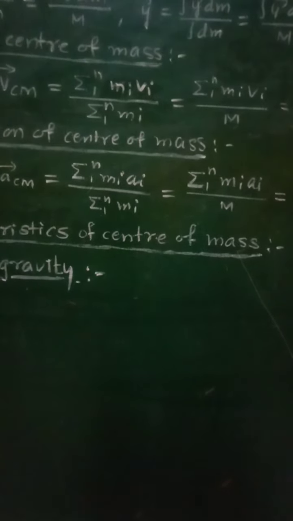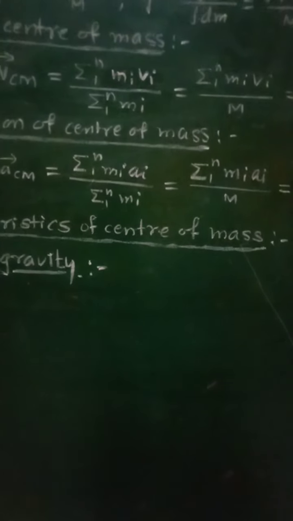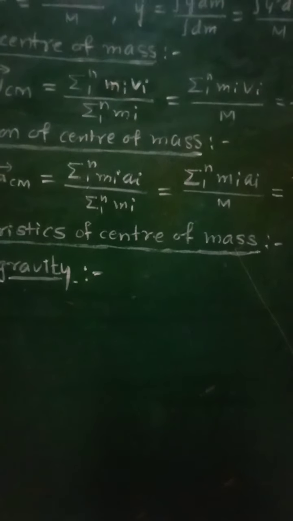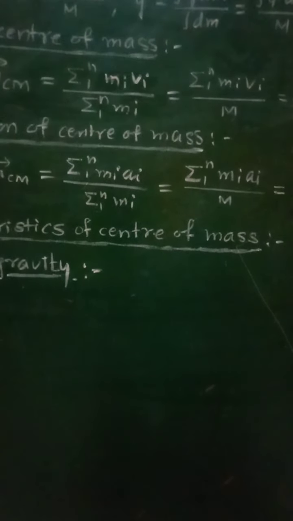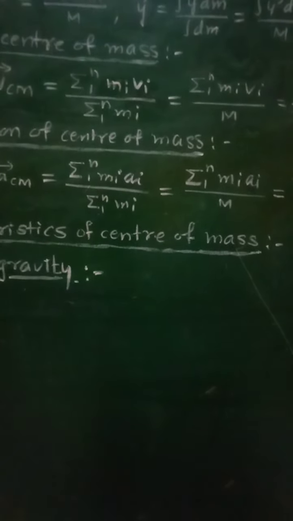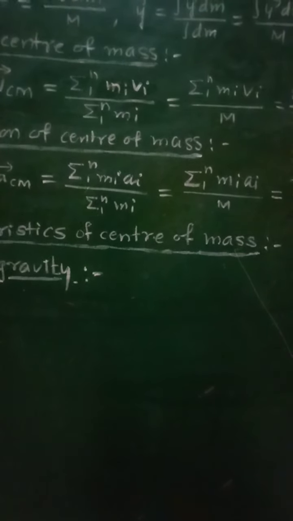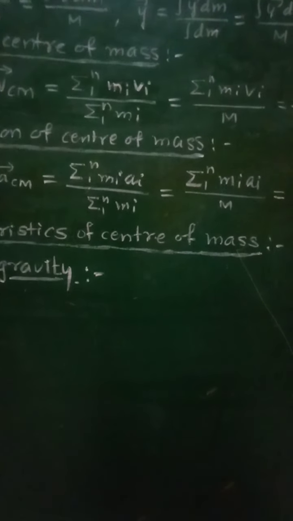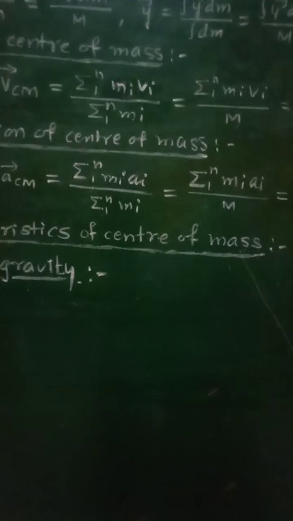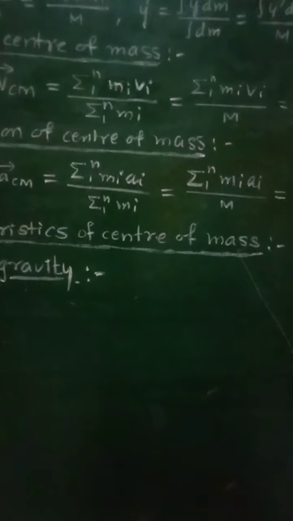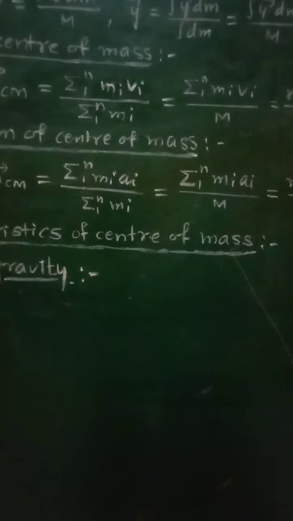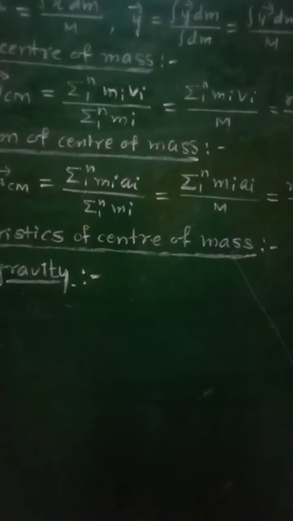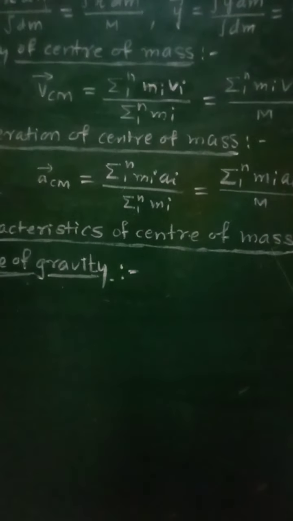For asymmetric bodies, the center of mass and center of gravity will lie at two different points. Similar to center of mass, the center of gravity is the weighted average of the gravitational forces on individual particles.